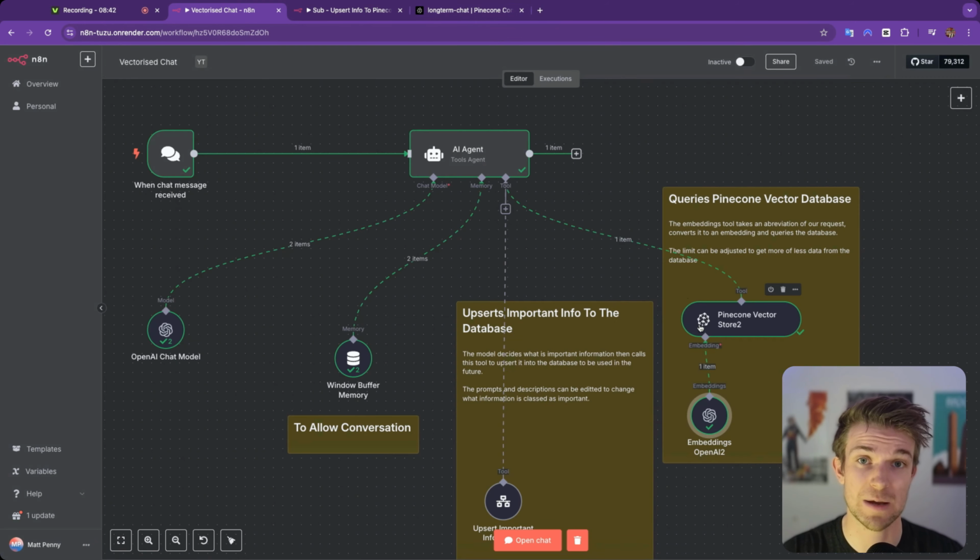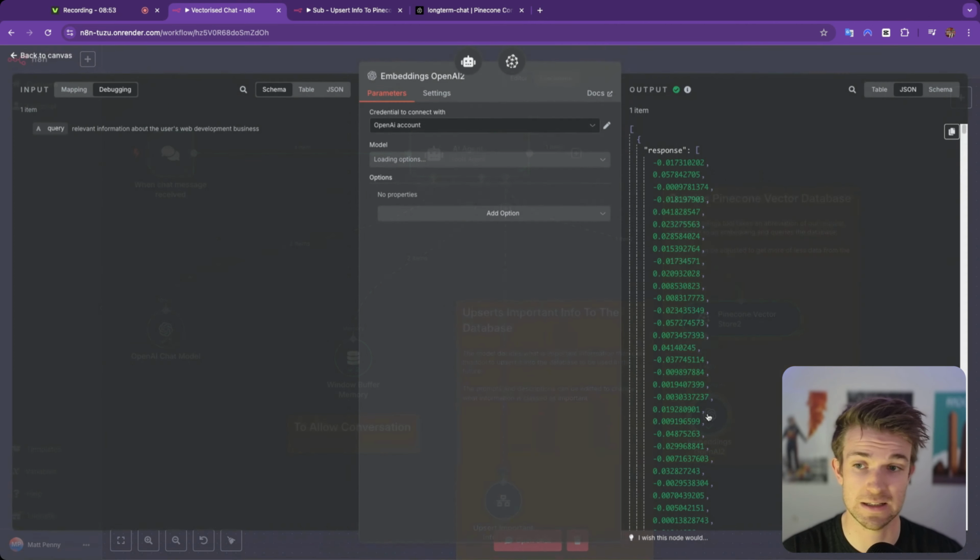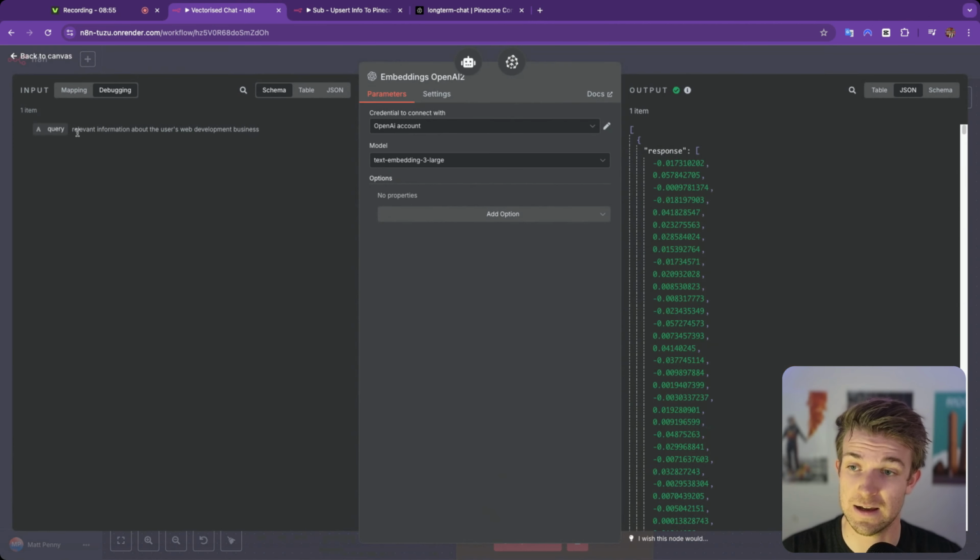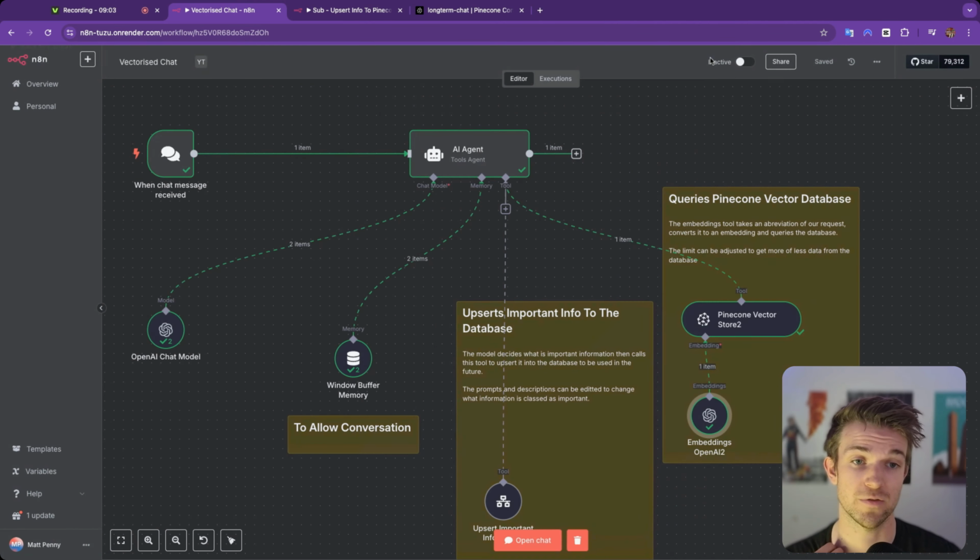Otherwise, it won't work. So what's happening here is we are taking the message that we pass in saying, give me information relevant to my business. It then creates a shortened version of that. And in fact, let's click into this. It says here, so this is the query, relevant information about the user's web development business. So it's condensed our message down into a short query. It then vectorizes that and goes and finds the nearest neighbor, which is how a vector database works.